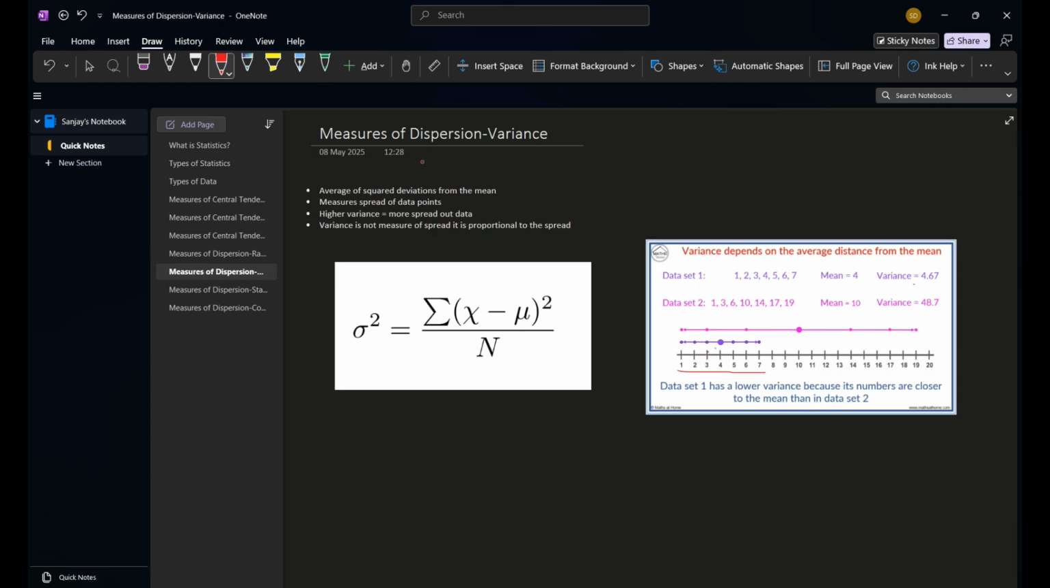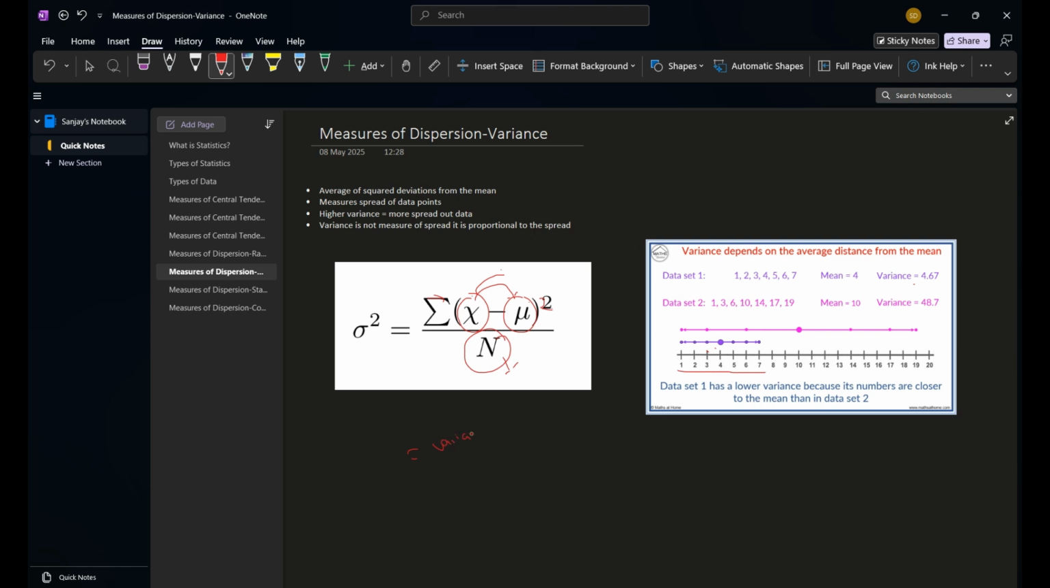The next measure of dispersion is variance. Variance is calculated as the average of the squared deviations from the mean. So this is each data point, this is the mean, and this is the number of samples. We calculate the difference between each data point and the mean, then square them, then sum over each data point like this, and divide by n. So we will get the variance.